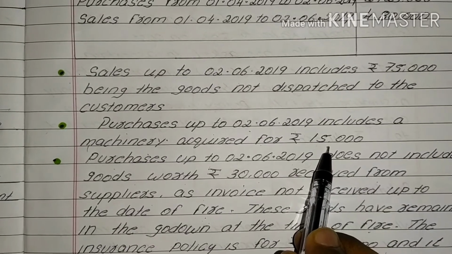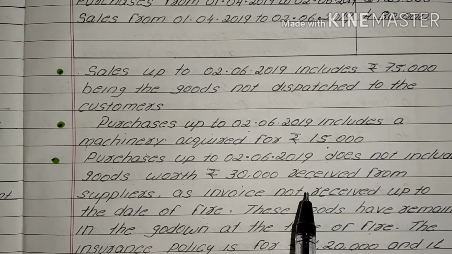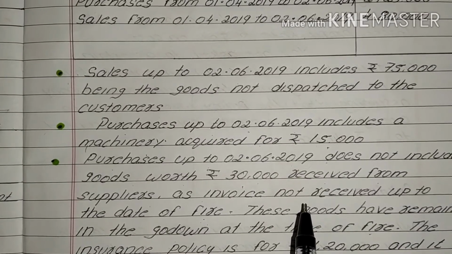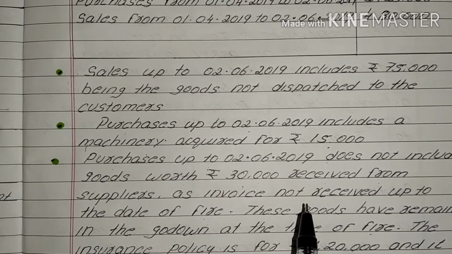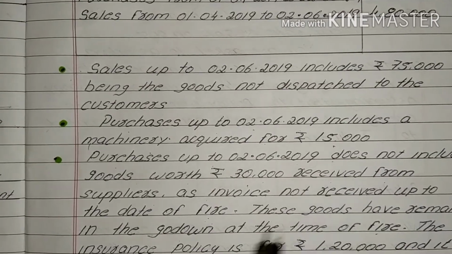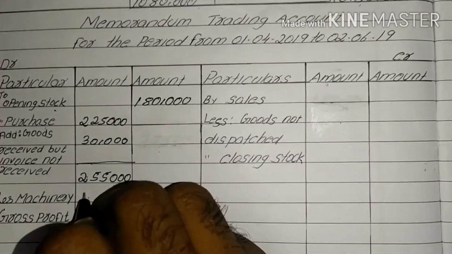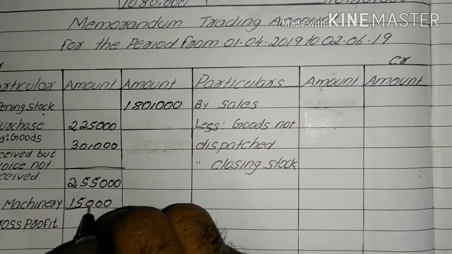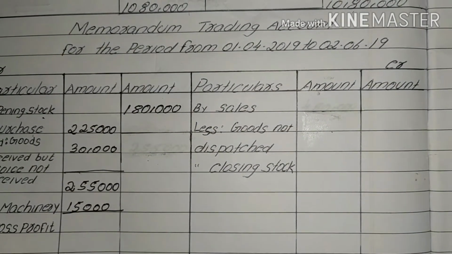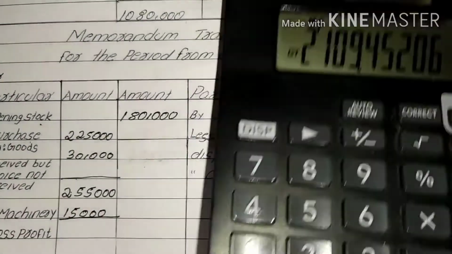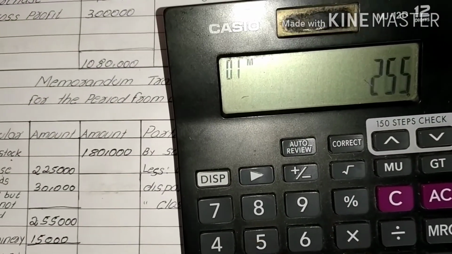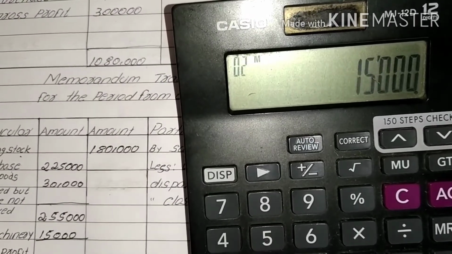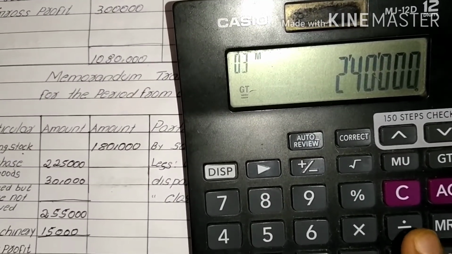Here, 15,000 is included in the current purchase value, but it is a fixed asset which cannot be included in the current year purchase, so we have to deduct it. That means 15,000 has to be deducted. Then we get 2,55,000 minus 15,000, which is 2,40,000.